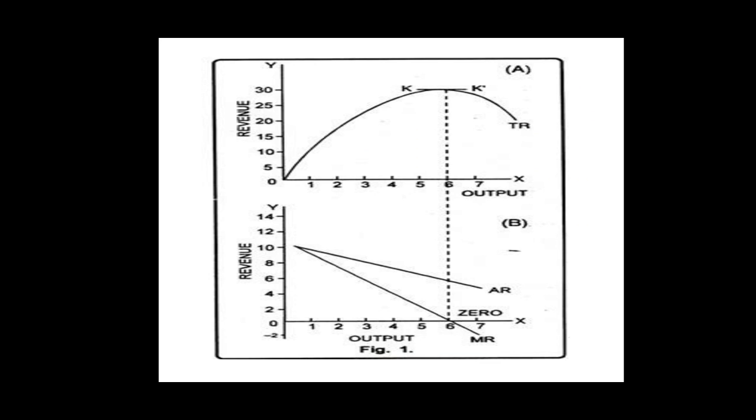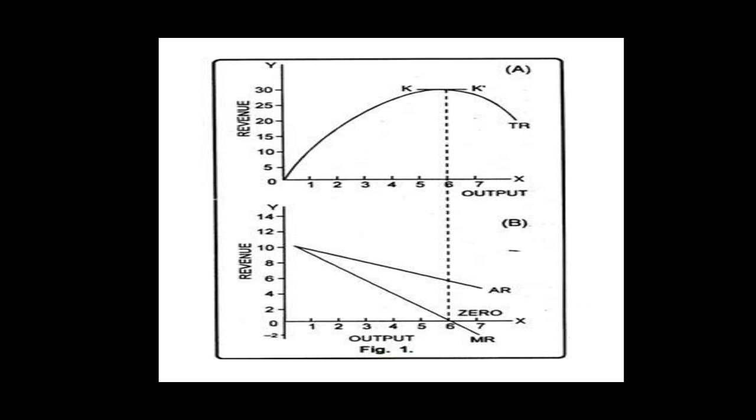It also means that under imperfect competition, price, which is equal to average revenue, is greater than marginal revenue, whereas in case of perfect competition, as discussed in our previous lectures, price, which is the average revenue, is equal to marginal revenue. So students, in case of imperfect competition, marginal revenue can be positive, it can be 0, or it can be